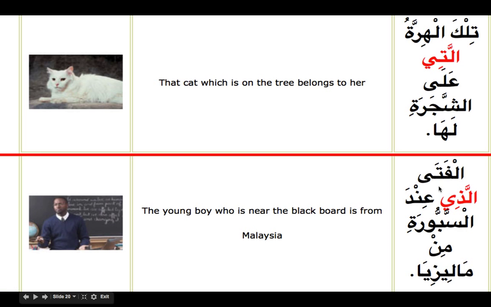So al-fata, the young man, alladhi fi as-saburati, that who is in the zarf near the board. As-saburati is mudaf ilayhi, and it is coming as a silatul mawsul for alladhi. So we still need to have news. The young boy that who is near the board, what about him? Min Malaysia. So he is from Malaysia.